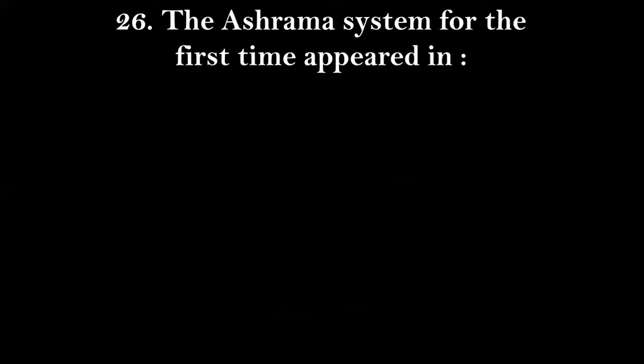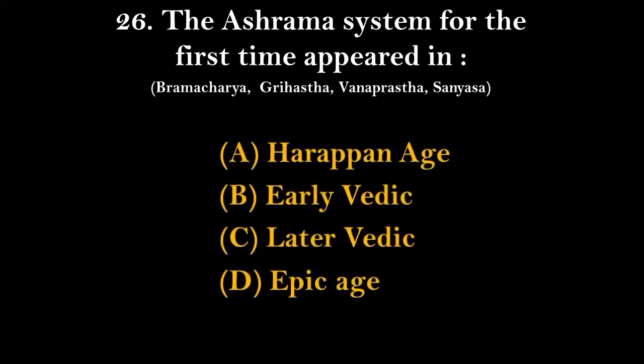Question number 26. The Ashrama system for the first time appeared in, before we move on to the options here, we should keep in mind that altogether there are 4 ashramas, that is Brahmacharya, Grihastha, Vanaprastha, and Sannyasa. So these are the names of the 4 ashramas. The Ashrama system for the first time appeared in which of the following ages? Harappan age, Early Vedic, Later Vedic, or the Epic age? The right answer for this will be option number C, that is Later Vedic age.